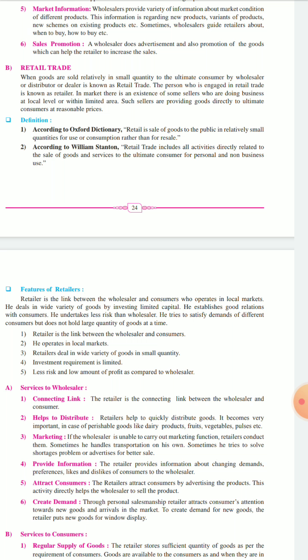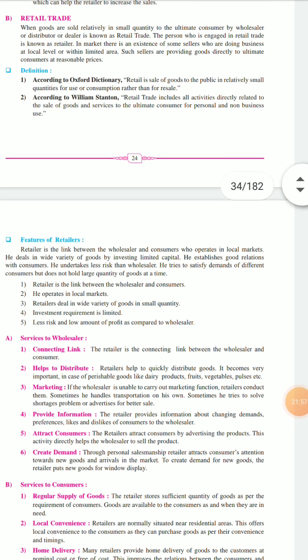So let's see what are the features of retailer. Retailer is a link between wholesaler and consumer. Okay, he operates in local market. Retailer deals in wide variety of goods in small quantities. Investment requirement is limited over here. Less risk and low amount of profit as compared to wholesalers. Okay, तो these are the features of retailer.